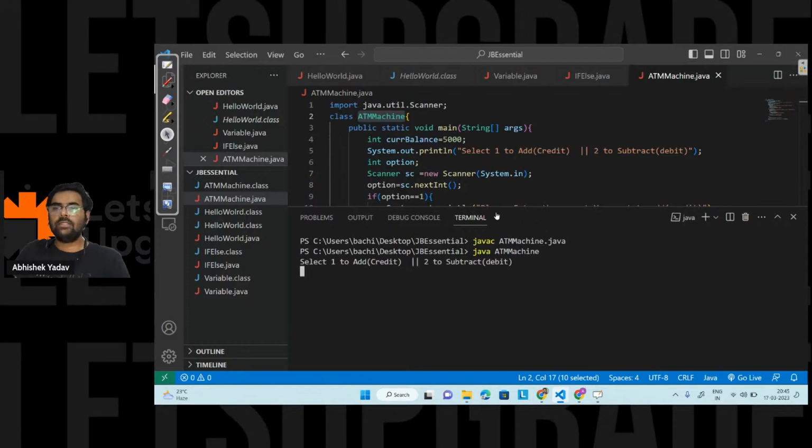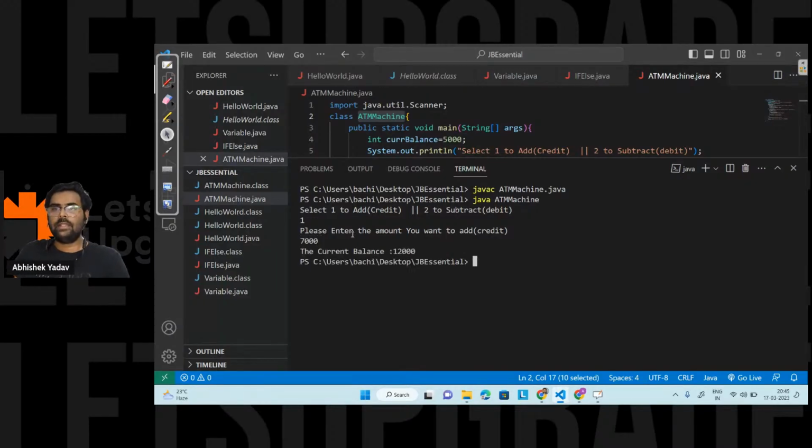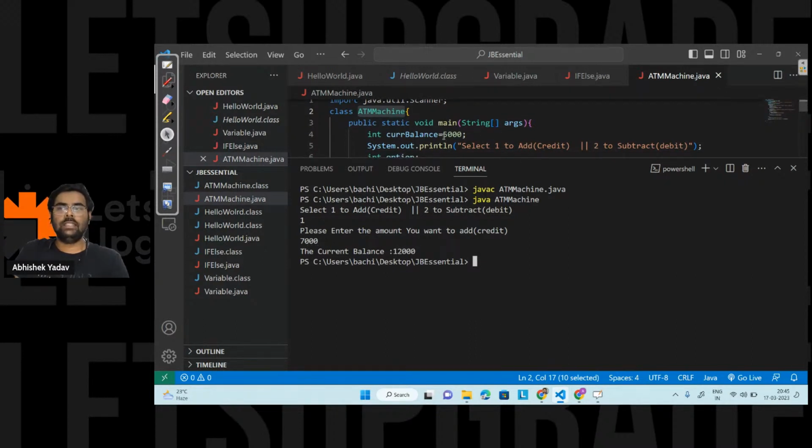Yeah. So the moment I run the code, here it is asking for the option, please select 1 to add or 2 to subtract, right? So let's add the amount. 1. So the moment I have written 1, here it is asking, hey, please enter the amount you want to add. Let's add 7,000 rupees. Okay. So here you can see we are getting the current balance as 12,000 rupees. That is 7,000 rupees plus 5,000 initial balance. Right, everyone? Let's run the code again.